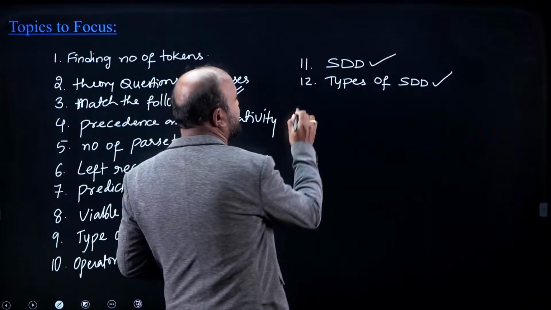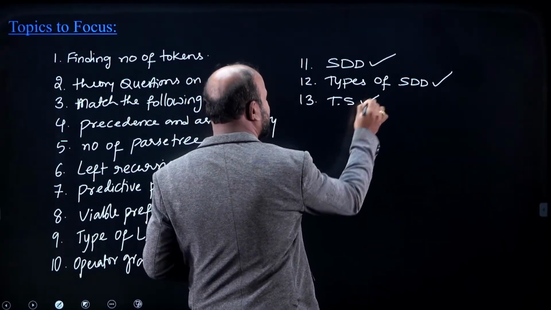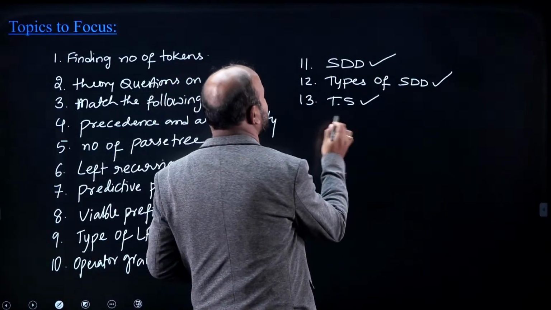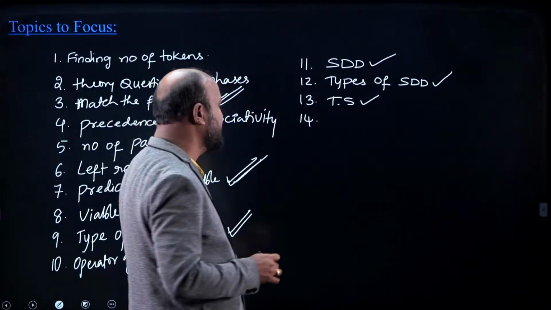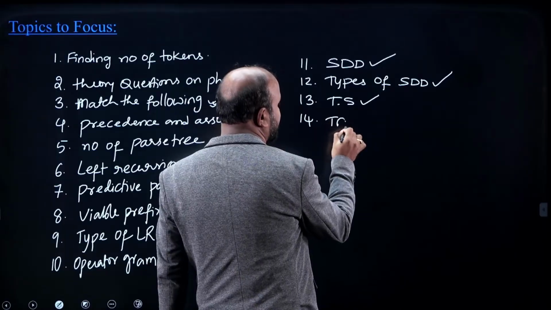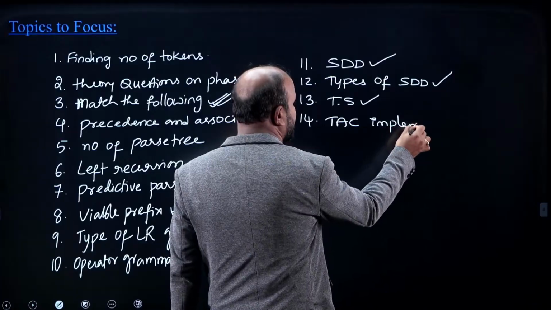Okay. Then questions on translation scheme. These are also expected because questions are not asked on translation scheme. You may expect questions on translation scheme. And next, some of the questions on intermediate code generation, like 3 address code implementations. What are the 3 address code implementations?